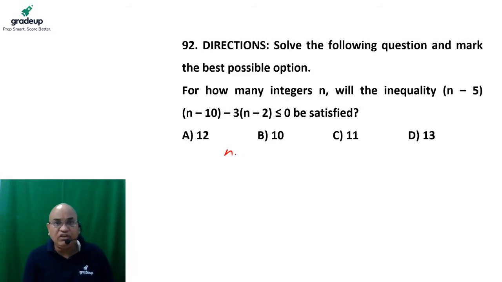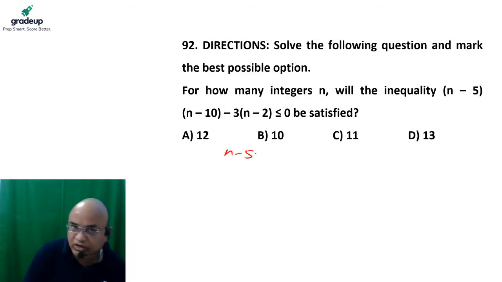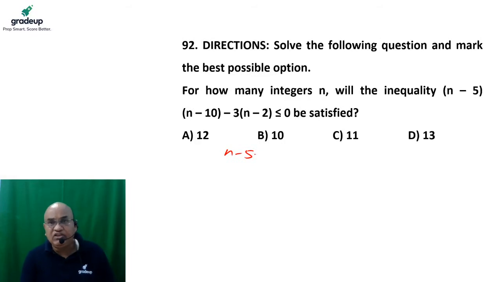It is an easy question. For how many integers of n will the inequality (n minus 5)(n minus 10)(minus 3)(n minus 2) less than or equal to 0 be satisfied? So n is an integer. It is nothing but n square. We can write this equation.